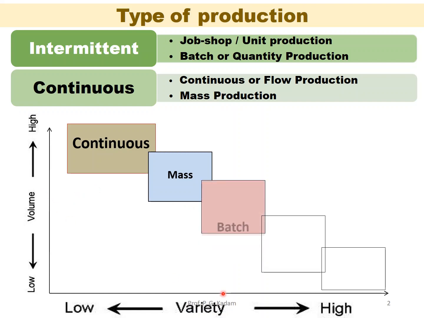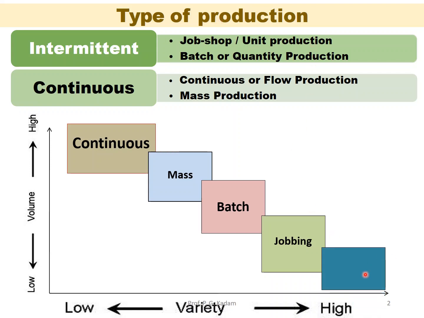The third stage is batch production. In this, the batch-wise variety of products is high. Here you see the graph: the x-axis shows the variety and the y-axis shows the volume of the product. Next is jobbing, meaning production according to the requirement, called jobbing, job shop or unit production.